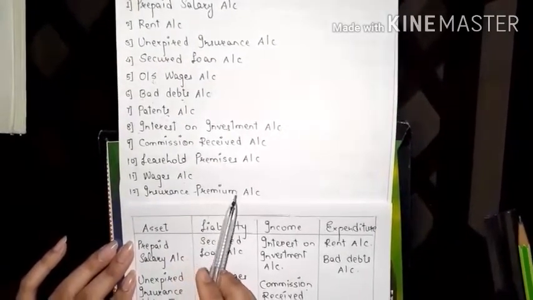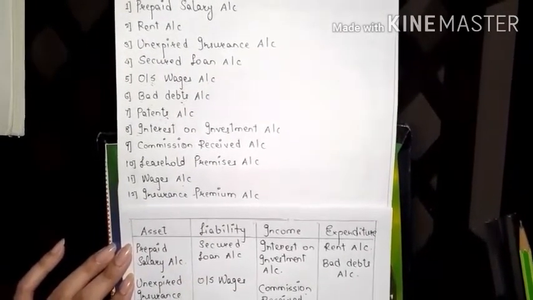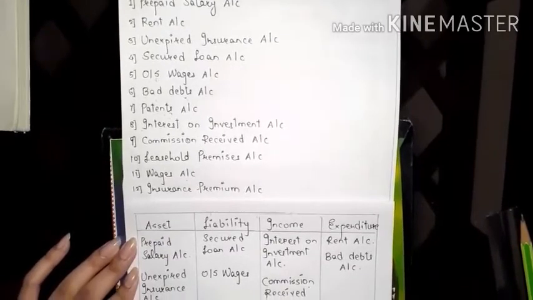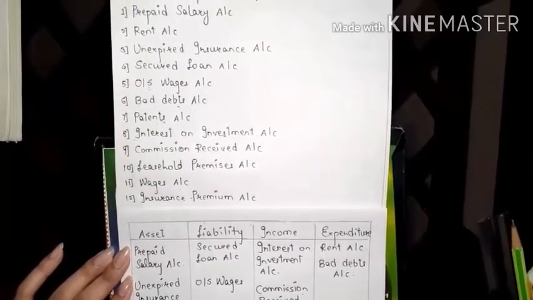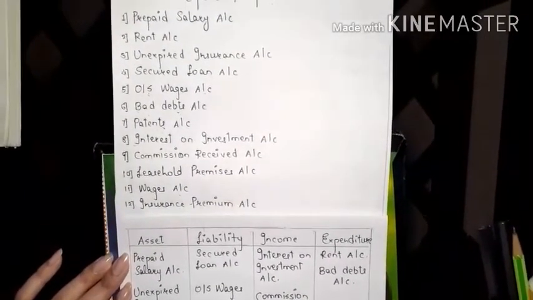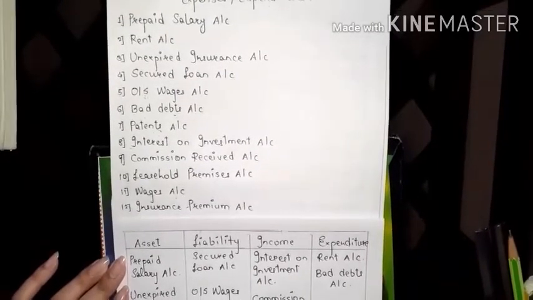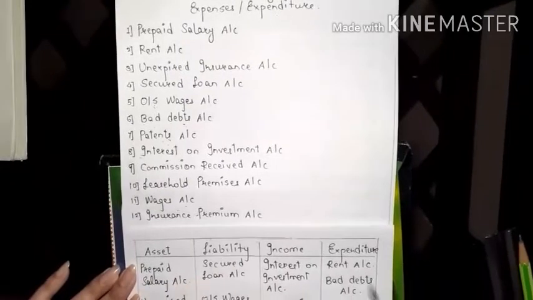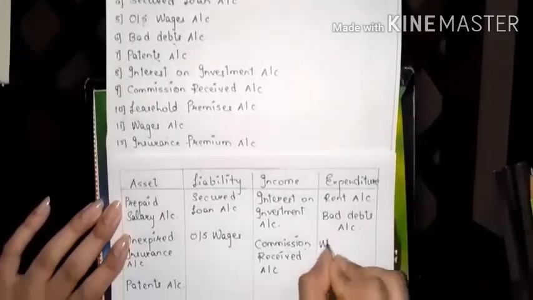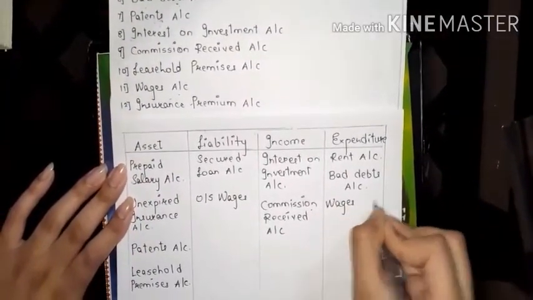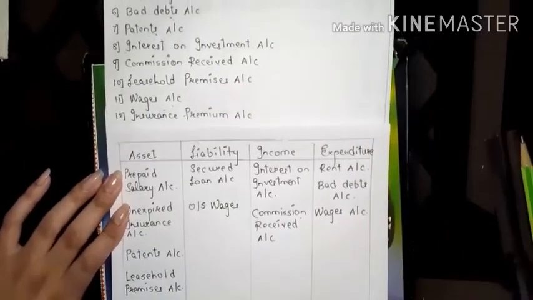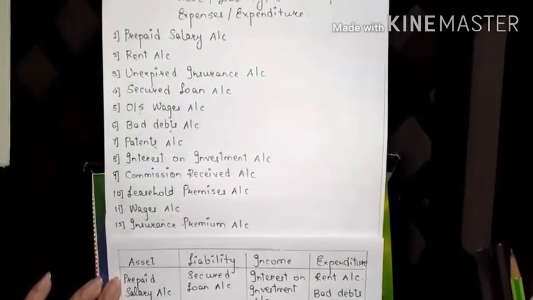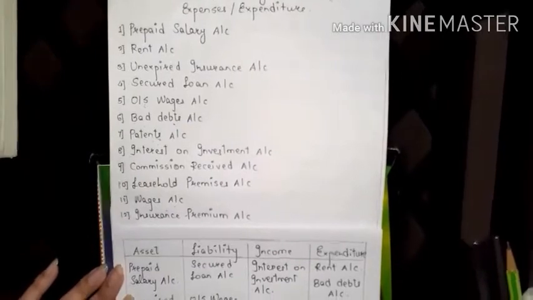Next, wages account. Now, wages account is going to be our expenditure. Why? Because we have to pay the workers for the work they are doing for our business. If they are managing the machinery in our business, we have to pay them wages. So, this will be transferred over here in expenditure, wages account. There is a difference between outstanding wages and wages.